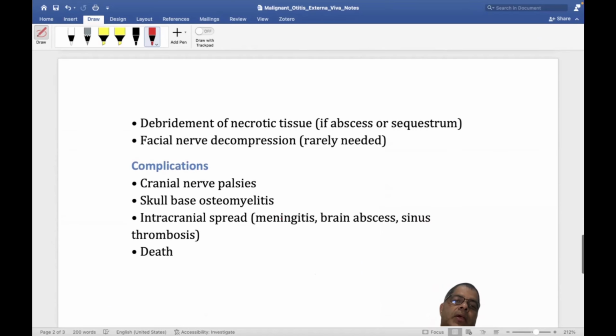Complications: facial nerve palsy, skull base osteomyelitis, meningitis, brain abscess, and sometimes death can occur. These are the important highlights here. So we covered the most important terms in malignant otitis externa.